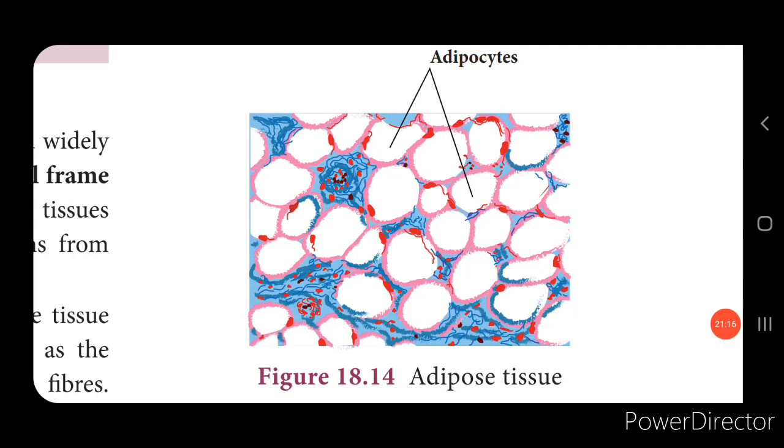Next is the adipose tissues. Adipose tissues, as the name indicates, are responsible for the storage of fat, isn't it? So it serves as a fat reservoir. Now this is found in the subcutaneous tissues, in the internal organs around the heart and the kidneys. Since it is a fat reservoir, it acts as a shock absorber around the kidneys and especially in the eyeballs, and this also regulates the body temperature.